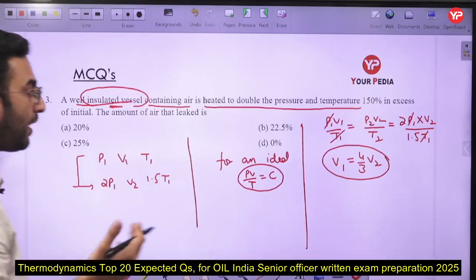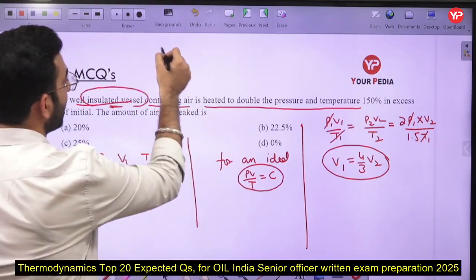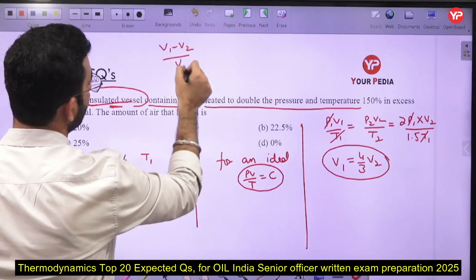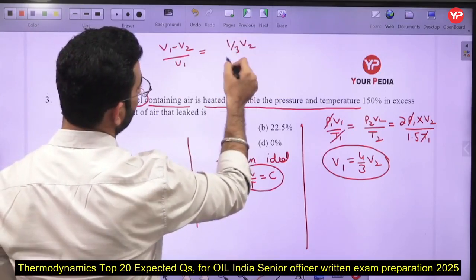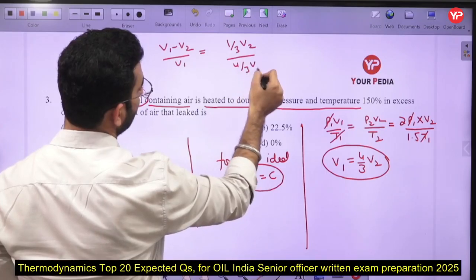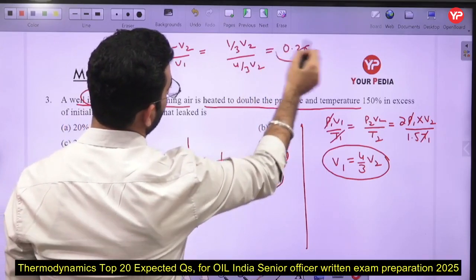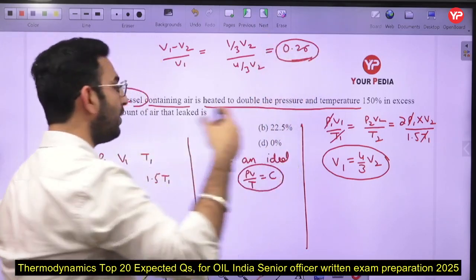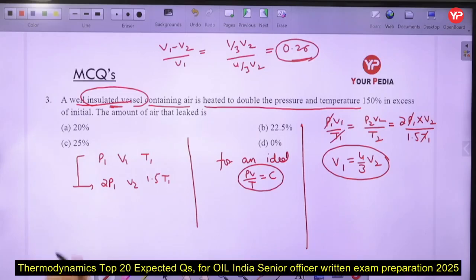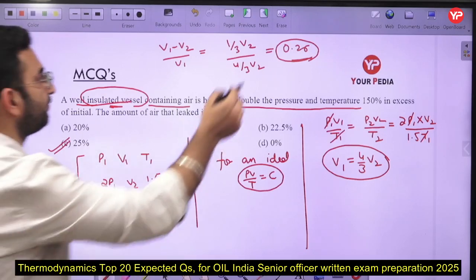So by how much value the volume has been decreased, we can calculate it as V1 minus V2 by V1. So you are going to find by 0.25 the volume has been changed. That means the amount of volume by which it has been changed represents the amount of air that has been leaked from the system. So therefore option number C is going to be the correct answer in this case. I hope it is clear to you. That is a very simple case. Just find out the initial volume and final volume and get your final answer.